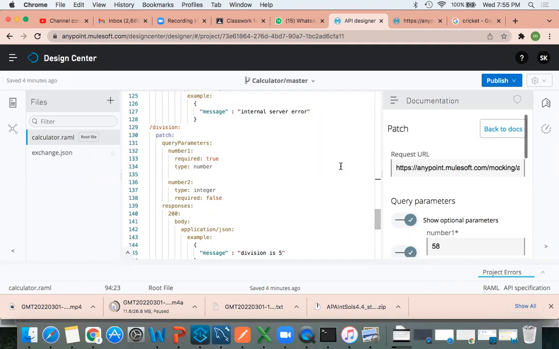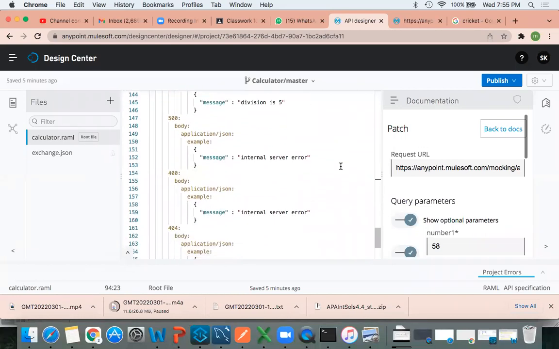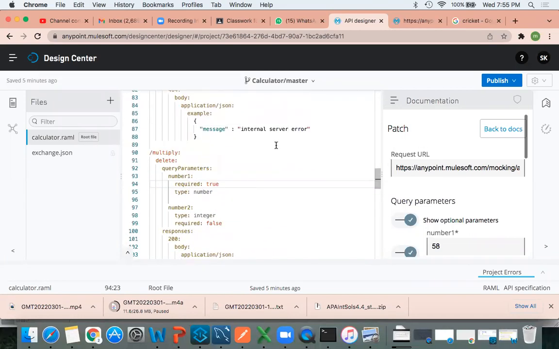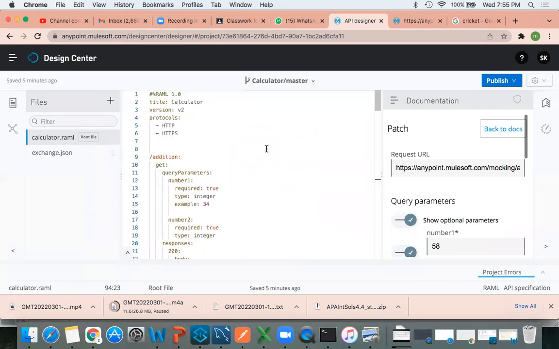Sharing that URL to the client is known as mocking, sir. That is called mocking. Mocking means to provide a temporary URL to the client applications. That we can call mocking. So today I told you 2 interview questions: what is endpoint, and what is mocking. And then you have to create all these endpoints, 4 endpoints.